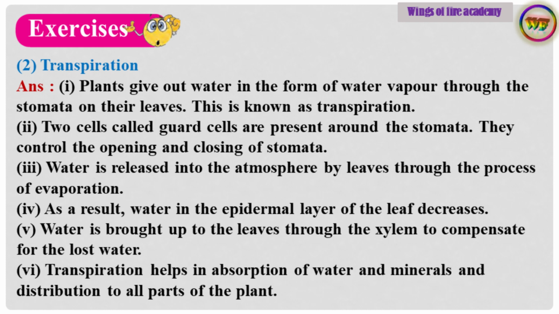Sub-question 2. Transpiration. Answer. Point number 1. Plants give out water in the form of water vapor through the stomata on their leaves. This is known as transpiration. Point number 2. Two cells called guard cells are present around the stomata. They control the opening and closing of stomata. Point number 3. Water is released into the atmosphere by leaves through the process of evaporation.